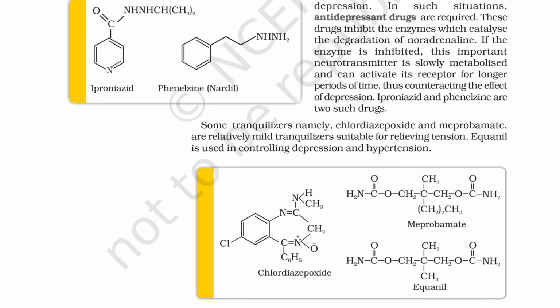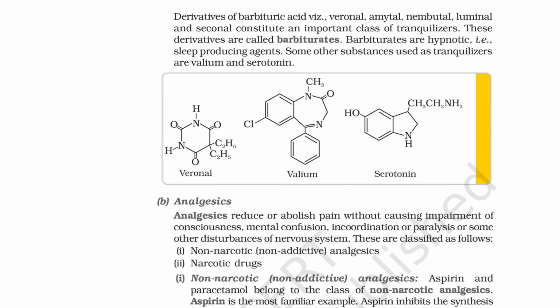Some tranquilizers, namely chlordiazepoxide and meprobamate, are relatively mild tranquilizers suitable for relieving tension. Equanil is used in controlling depression and hypertension. Derivatives of barbituric acid, viz. Veronal, Amytal, Nembutal, Luminal and Seconal, constitute an important class of tranquilizers. These derivatives are called barbiturates. Barbiturates are hypnotic, that is, sleep-producing agents. Some other substances used as tranquilizers are Valium and serotonin.